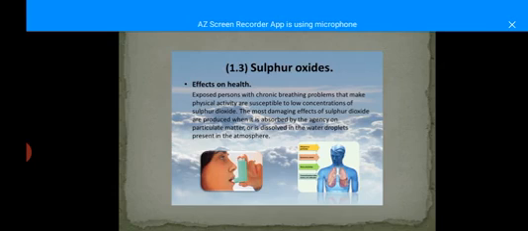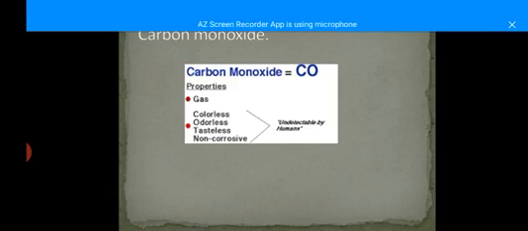Now we will go towards the next pollutant, which is carbon monoxide. Carbon monoxide's formula is CO, and its properties are that it is a colorless, odorless, tasteless and non-corrosive gas, and it is undetectable by humans. This means we are not able to detect the presence of carbon monoxide in the environment.